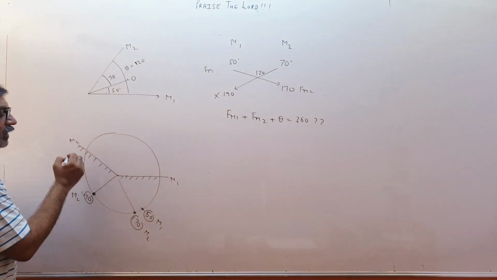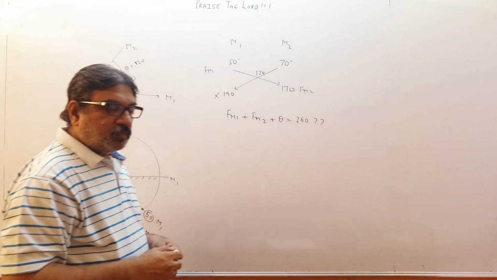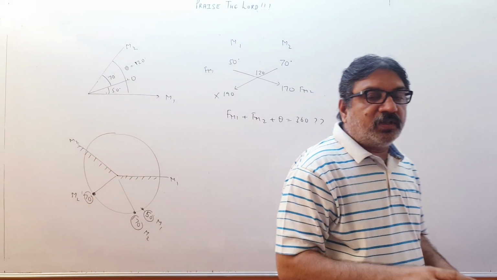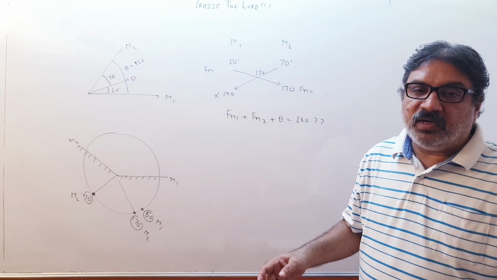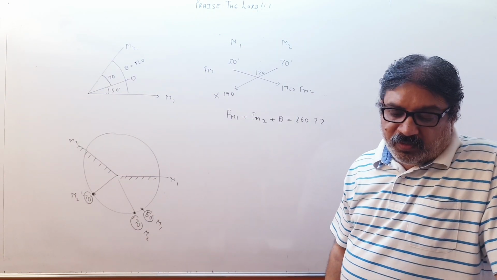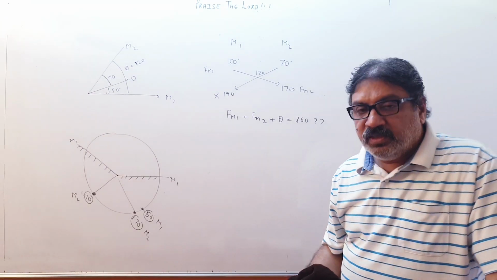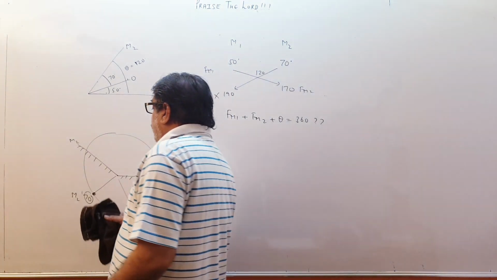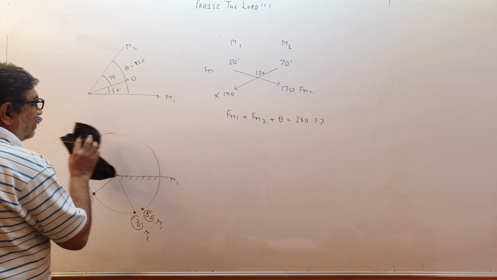Where will they be located? I told you. So if you don't remember the formula 360 upon theta, whether to subtract 1 or not, go by this method. You will get the answer, children. Okay? And please remember, children, please pause and copy.